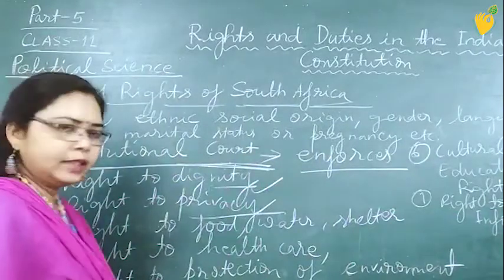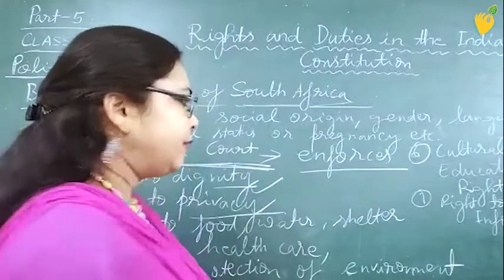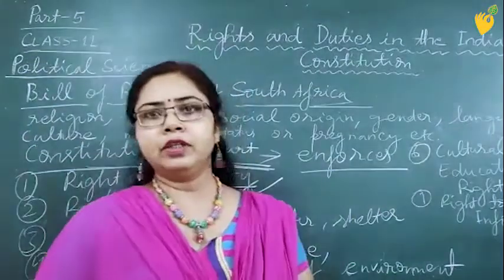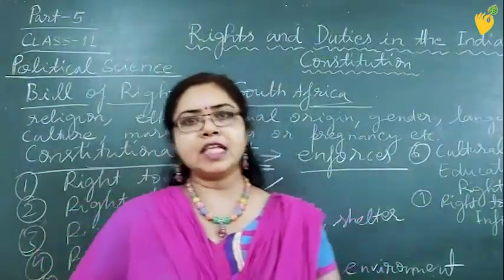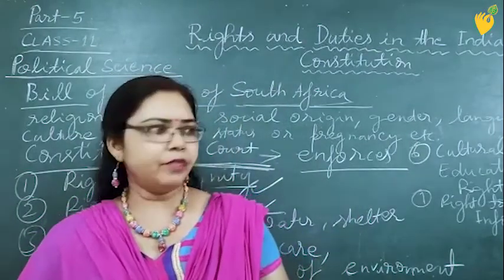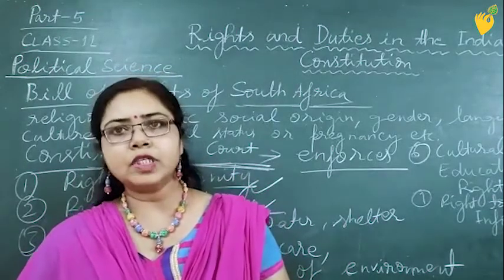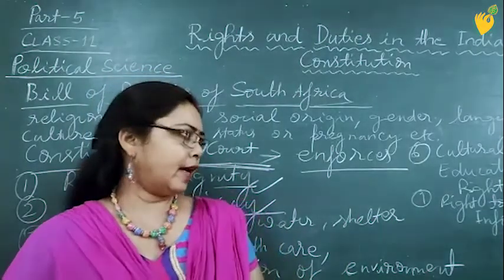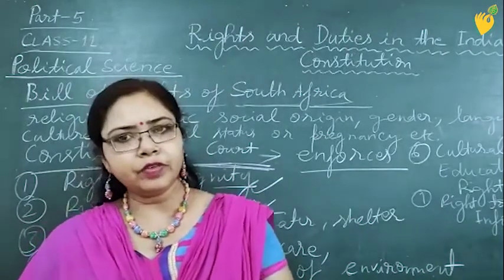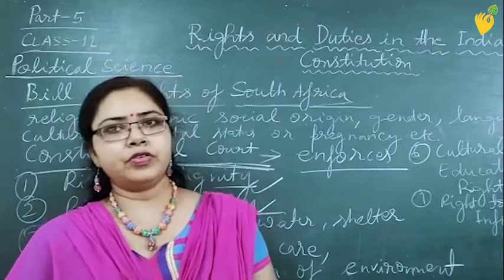We can see that in our constitution we have cultural and educational rights, but the right to information is a legal right which has been granted to Indians through an Act of 2005; the Right to Information Act was passed in 2005, and through that we have that right. But in the South African constitution it was mentioned in the original constitution itself.